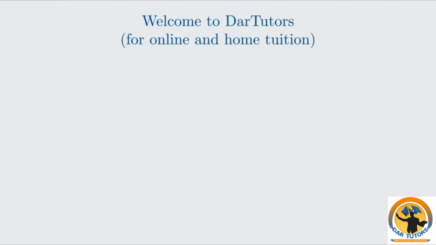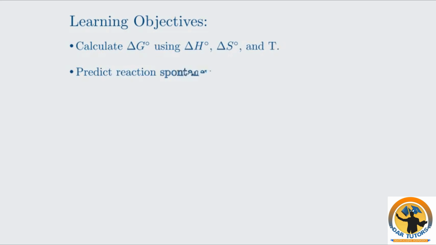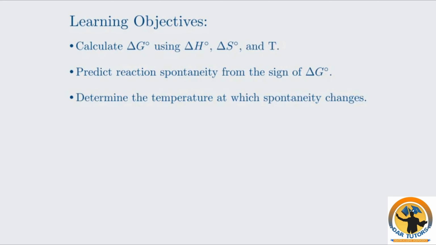In this video, we will explore Gibbs energy change and its application to spontaneity and equilibrium. These are crucial topics for IB chemistry higher level. By the end of this session, you will be able to calculate Gibbs energy change, predict reaction spontaneity, determine the temperature at which spontaneity changes, and establish the relationship between Gibbs energy and the equilibrium constant.